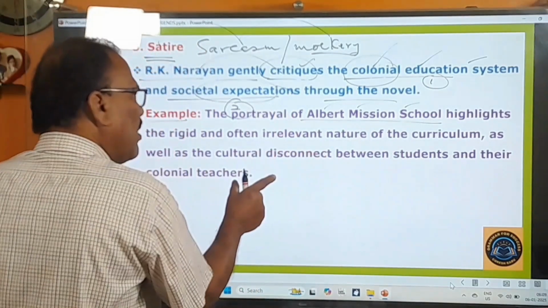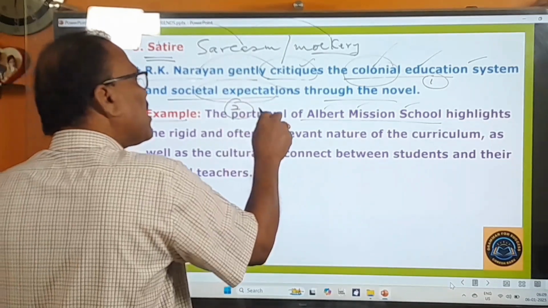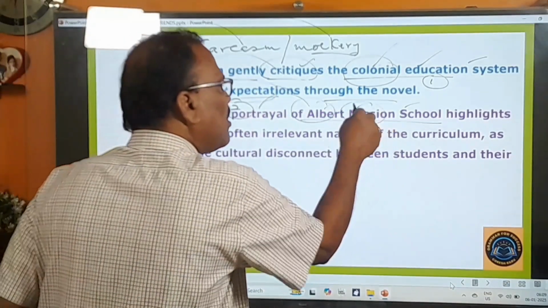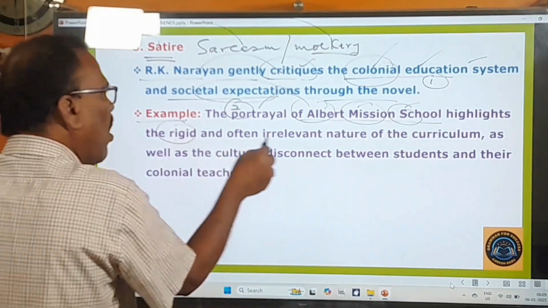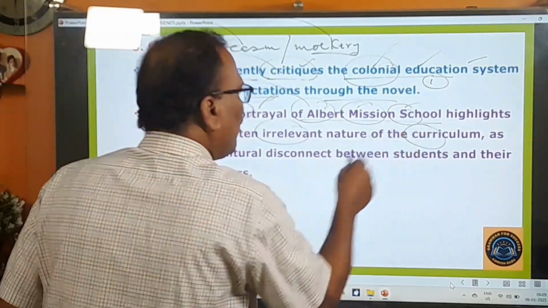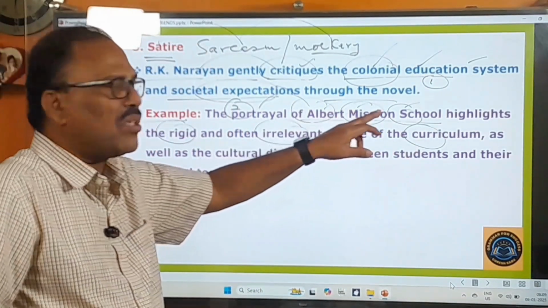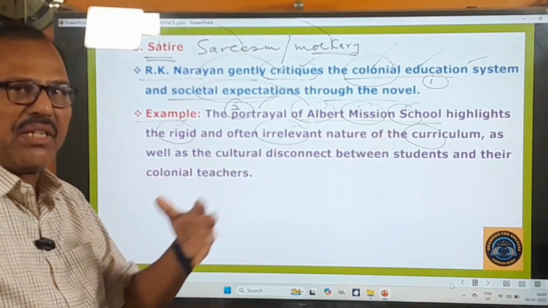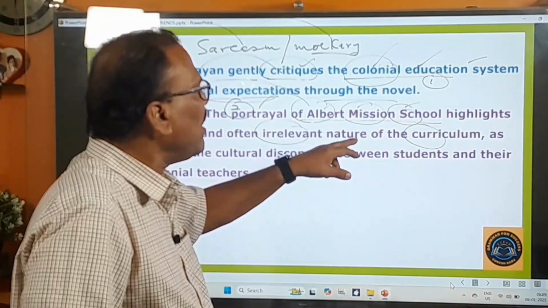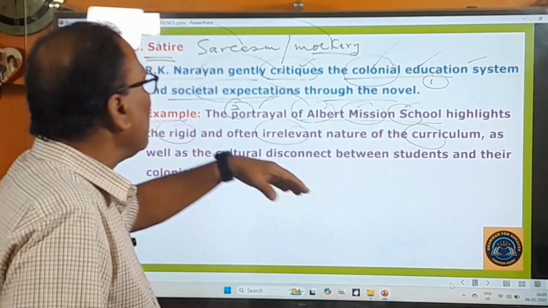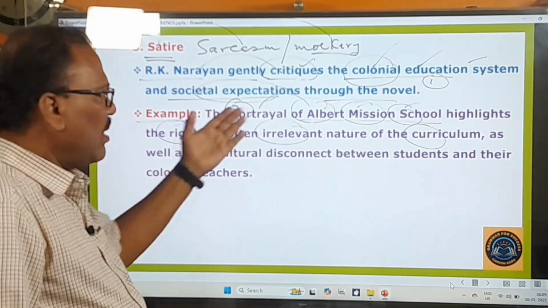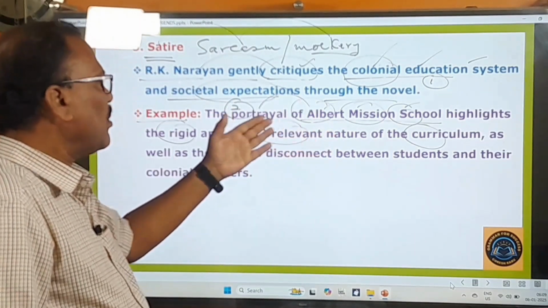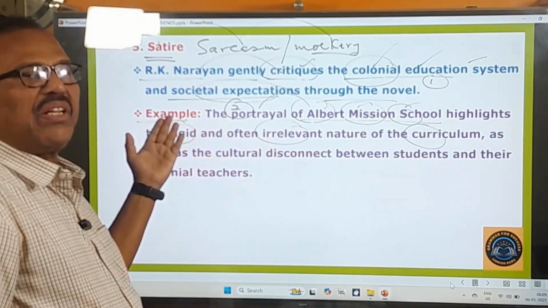In this novel, R.K. Narayan describes this Albert Mission School, and this description highlights the rigid and often irrelevant nature of the curriculum. You know very well, this Albert Mission School, which was run by the British government in those days, was implementing a curriculum which is irrelevant and also very rigid.